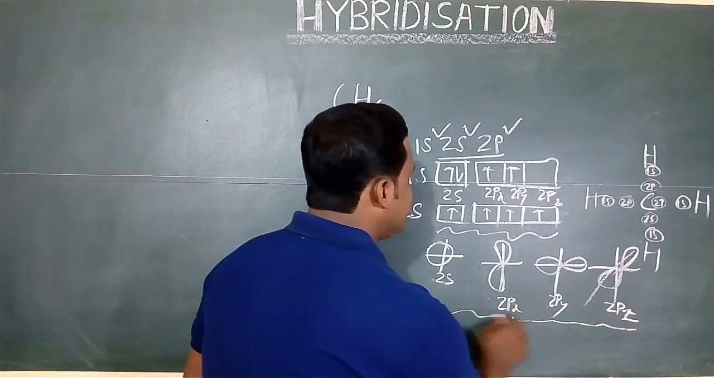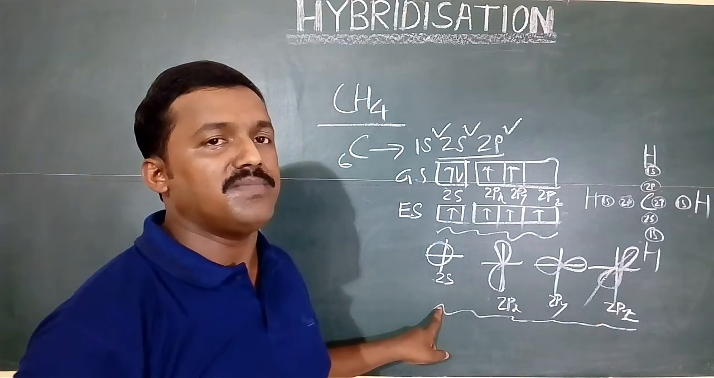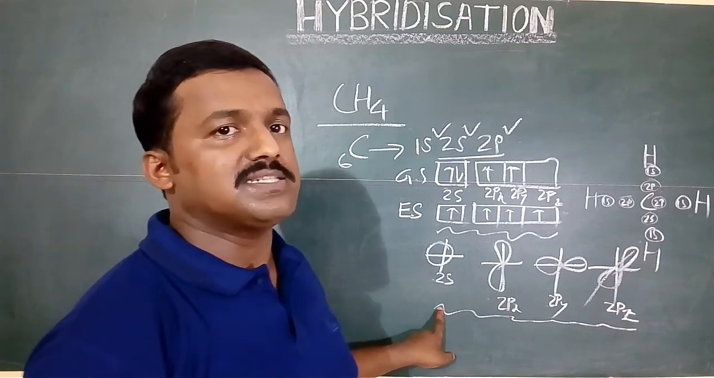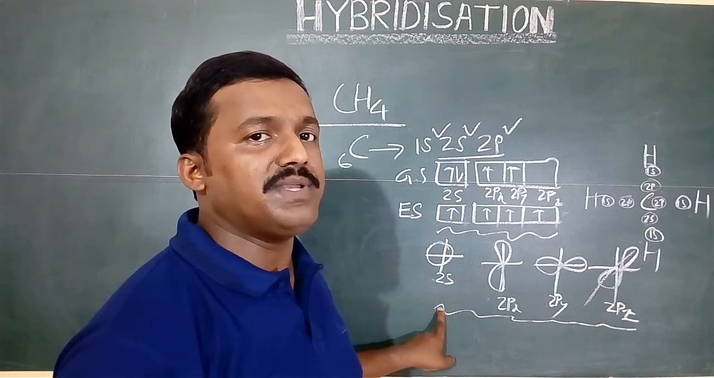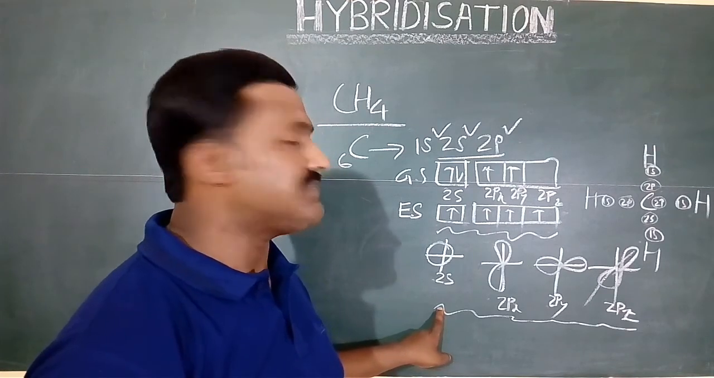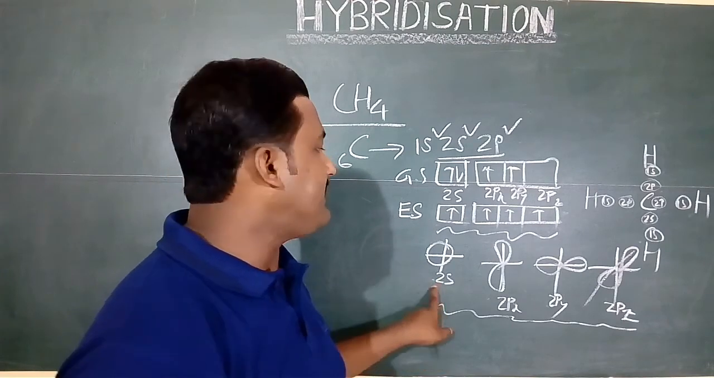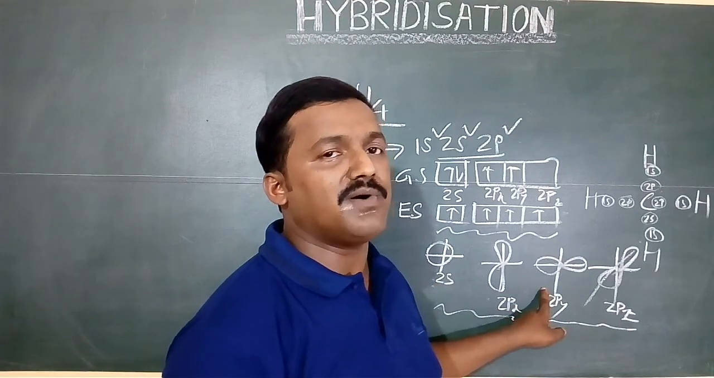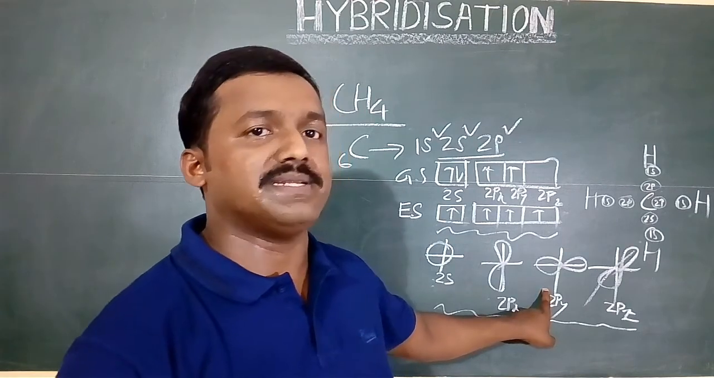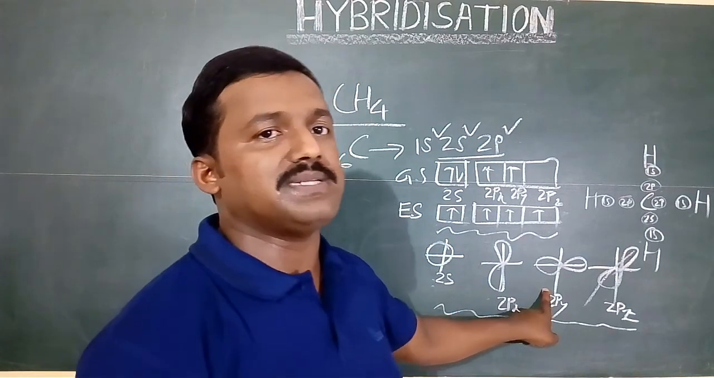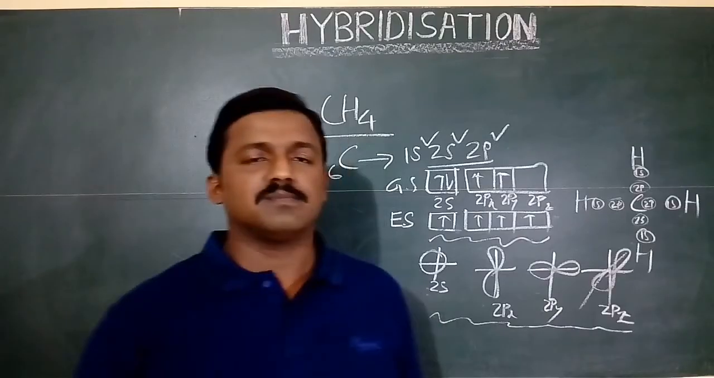Now there will be a distribution of energy among these four, to form four equivalent atomic orbitals, and the name of the equivalent atomic orbitals would be sp3. Neither s nor p, it will be sp3. One s and 3 p combine to form four sets of new atomic orbitals, and those will be hybridized orbitals, said to be sp3 hybrid orbitals.